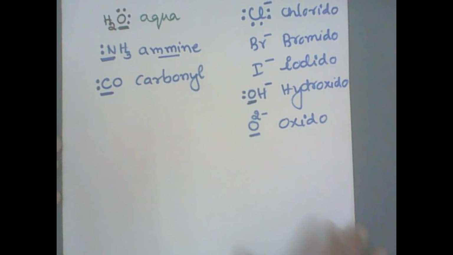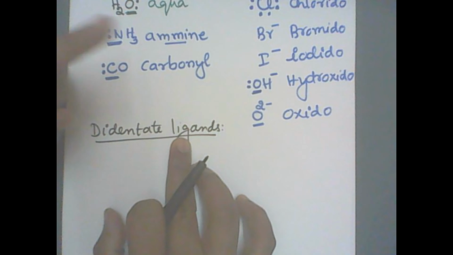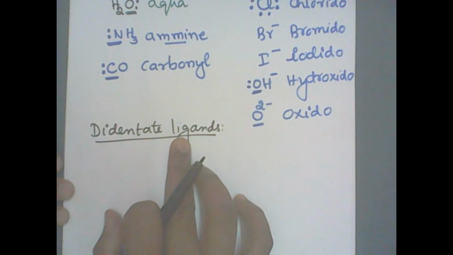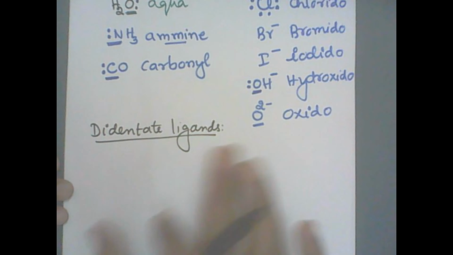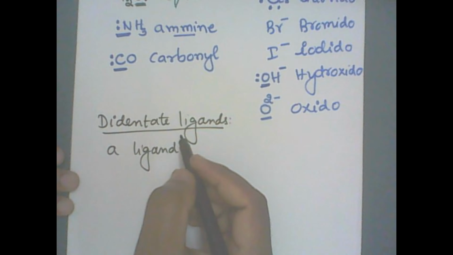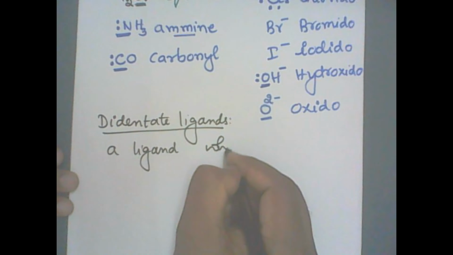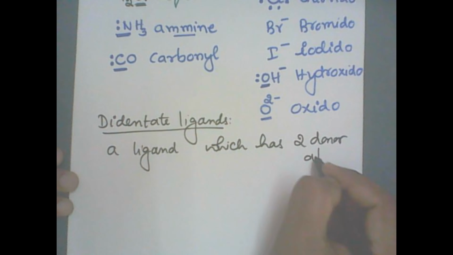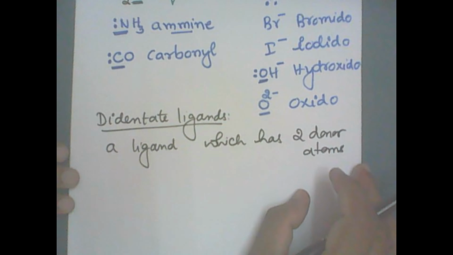Now let me go for the next type, didentate ligands. What do you mean by a didentate ligand? A didentate ligand is one which can donate two lone pairs of electrons, two electron pairs. That means there should be two donor atoms. So two donor atoms donate two electron pairs. It is a ligand which has two donor atoms, and they are bonded to the central metal atom.